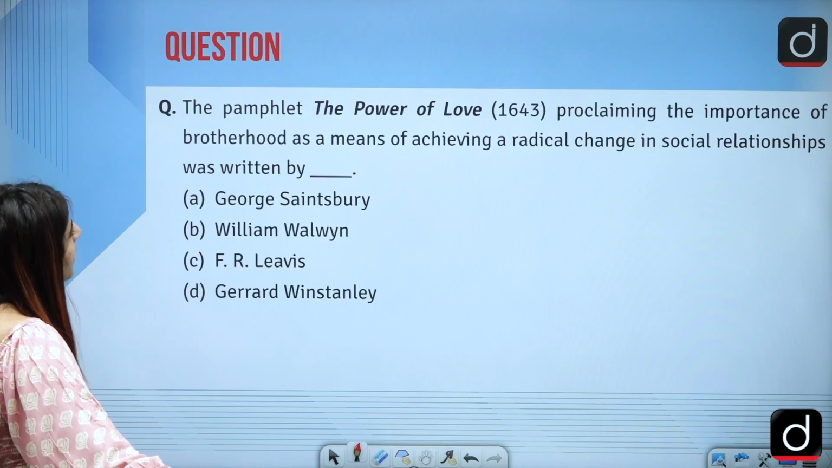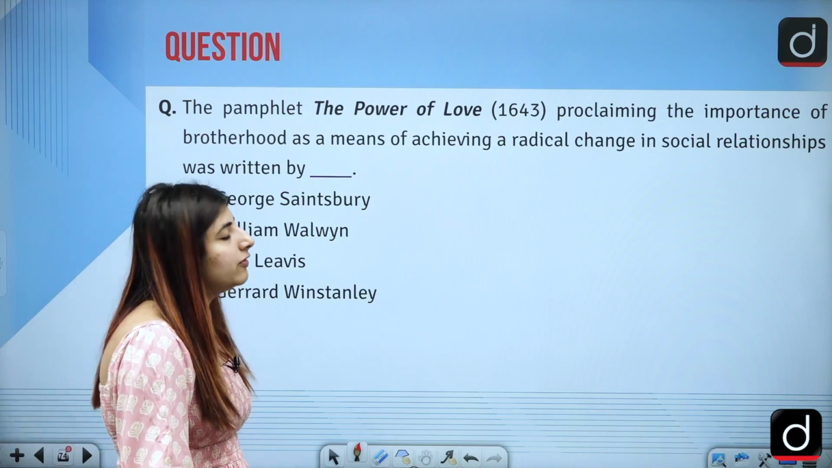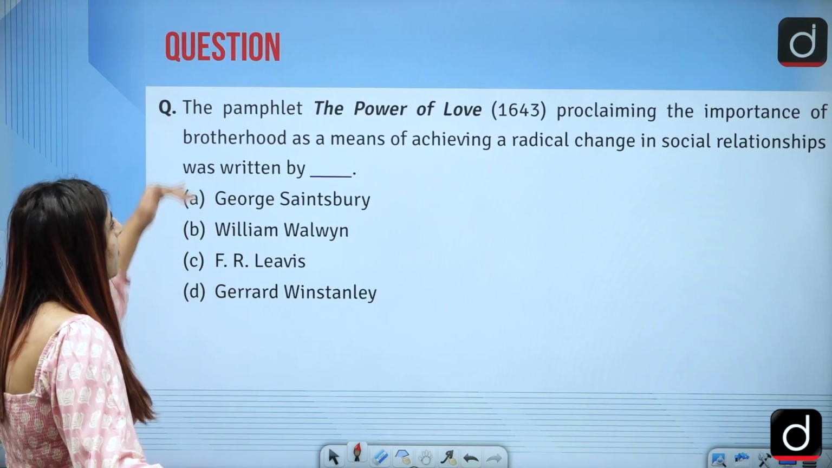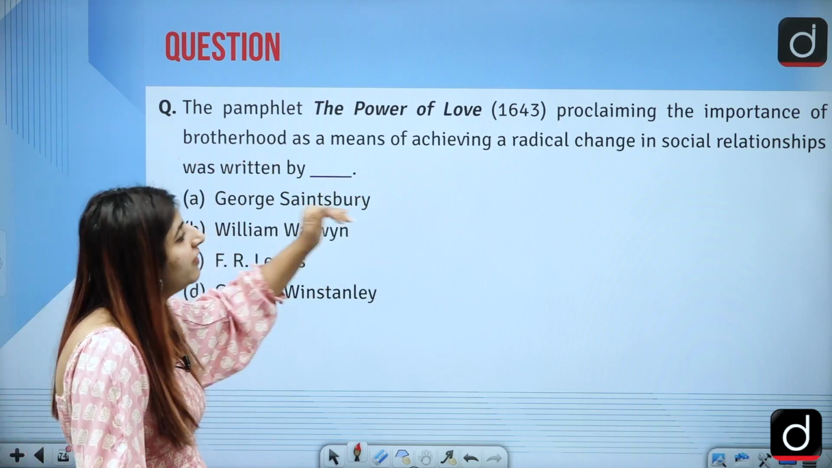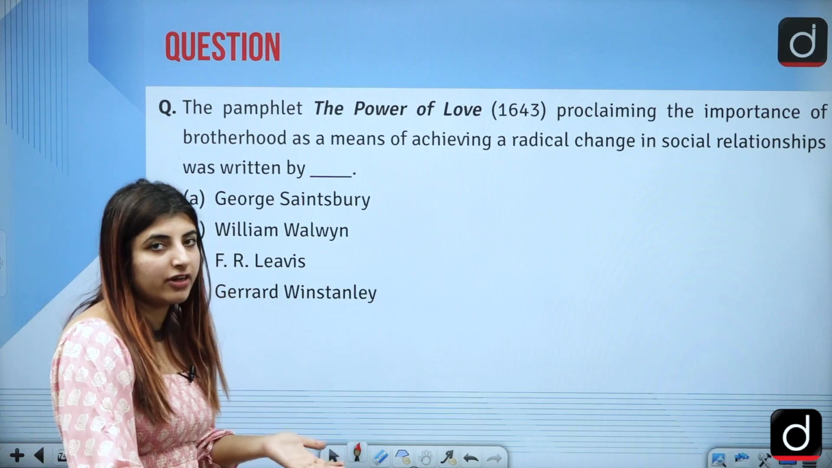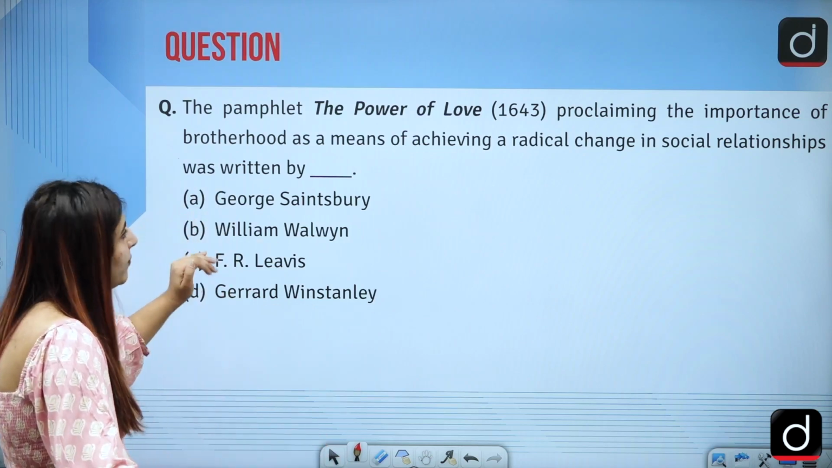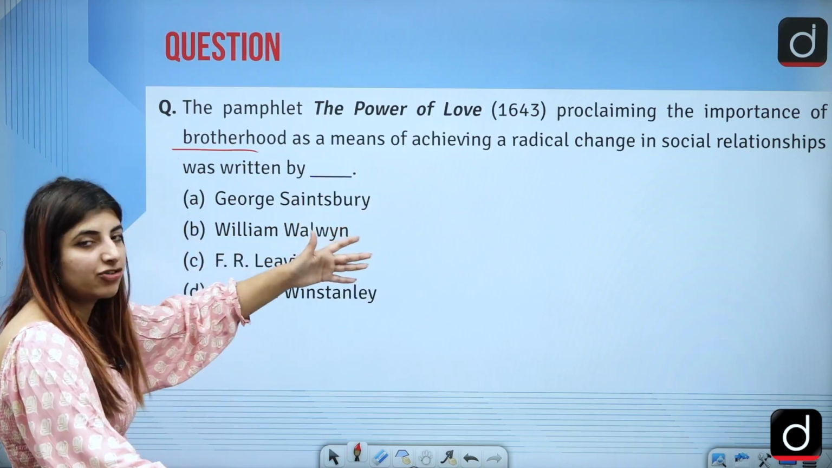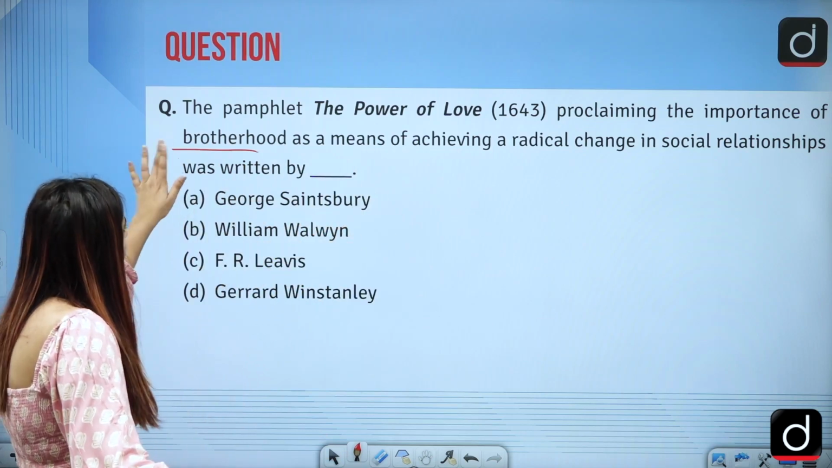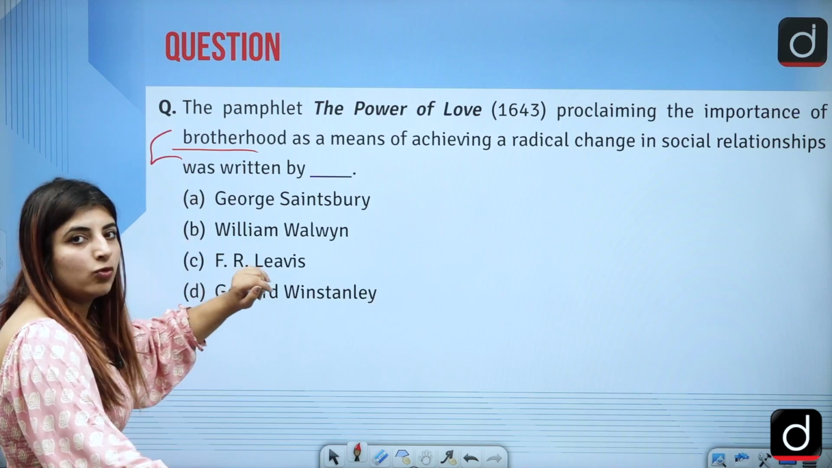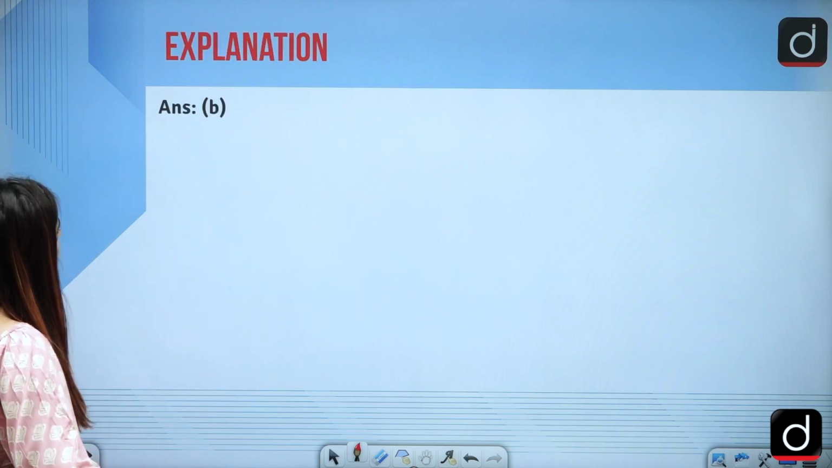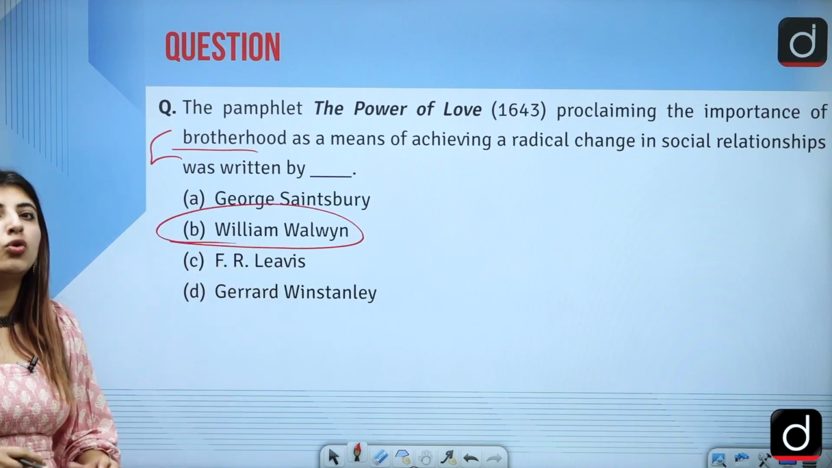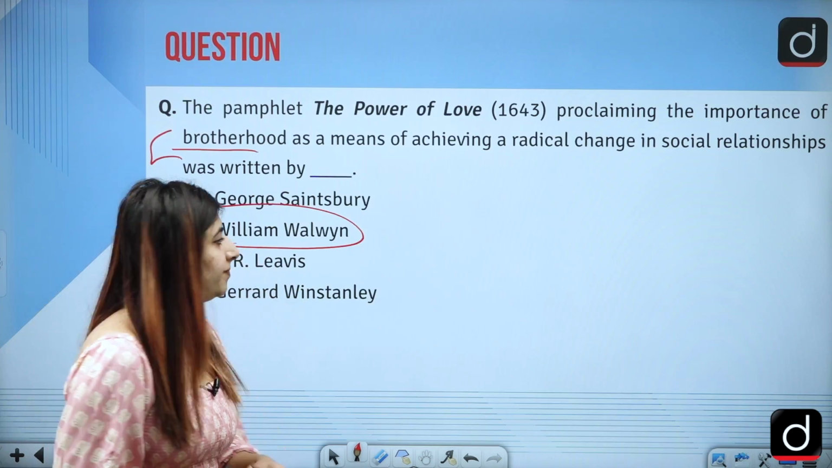Next is the pamphlet The Power of Love, which was published in the year 1643, proclaiming the importance of brotherhood as a means of achieving a radical change in social relationship, was written by whom? So brotherhood as the one which can bring change in social relationships deals with this very thing, and it was written by whom? The answer to this question is option B, that is William Baldwin was the one who wrote this very pamphlet. Correct?